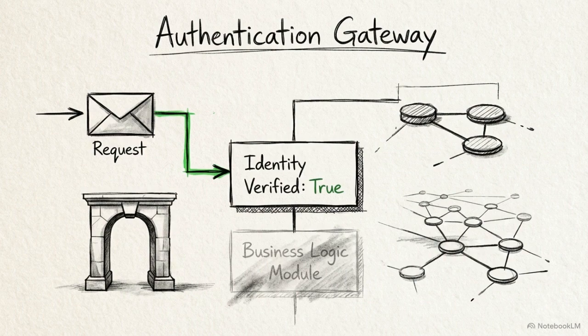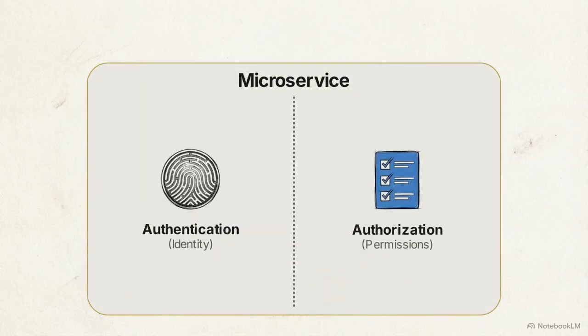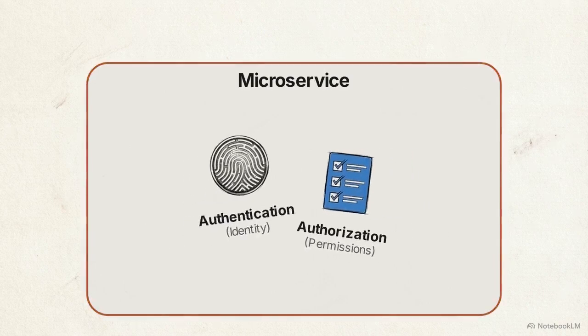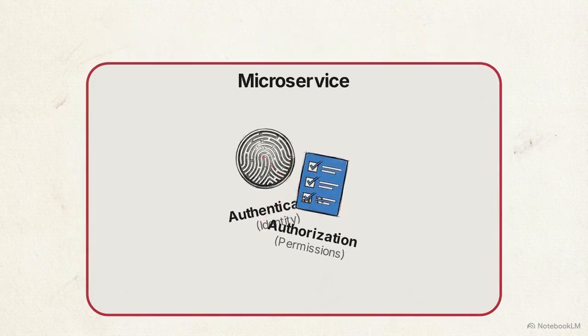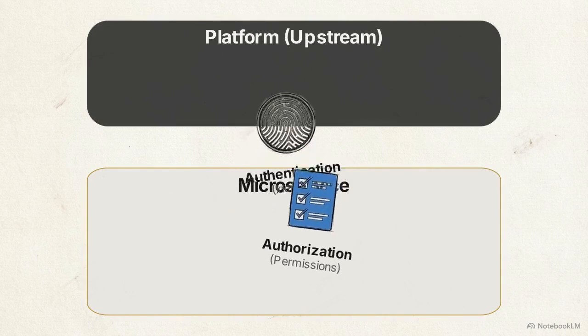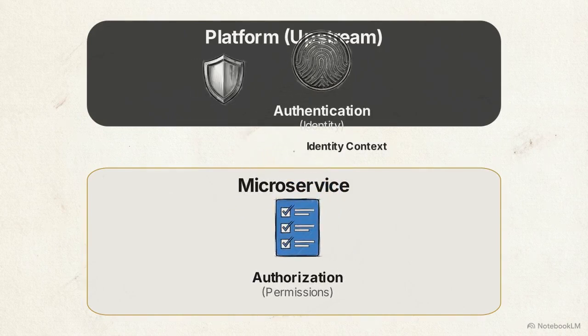Authentication answers the first question. It is the strict process of verifying an identity before any business logic runs. The side-by-side logical tree shows the division. Authorization validates permitted actions. But mixing verification and access control in one microservice creates security vulnerabilities. Therefore, the platform removes authentication from the service level, handling identity verification entirely upstream.